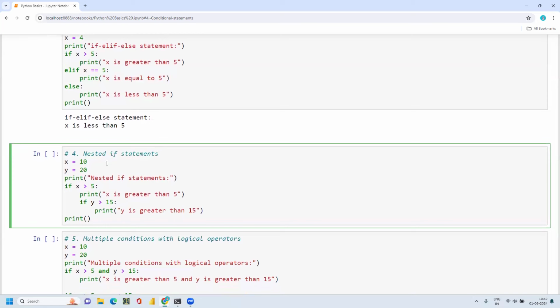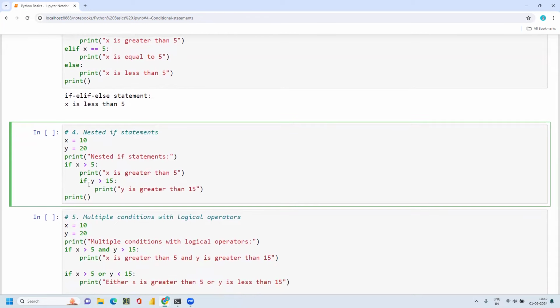Now the nested if statement. I have two variables and I want to check conditions based on both of them. This is where you can use nested if statements. For example, I have x is equal to 10 and y is equal to 20. I'm checking if x is greater than 5, print x is greater than 5, and if y is greater than 15, print y is greater than 15. Here my x value is 10, and 10 is greater than 5, so this condition is satisfied. And y is 20, and 20 is greater than 15. This is also satisfied.